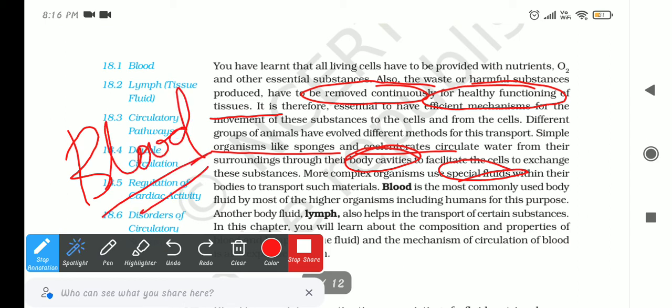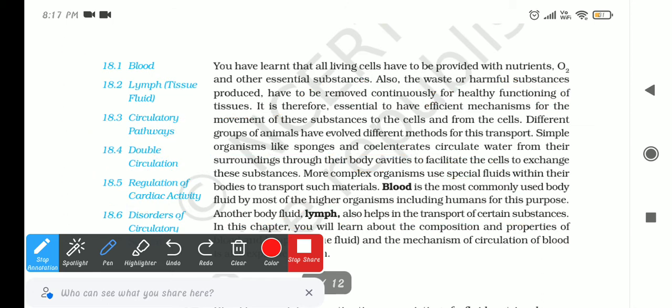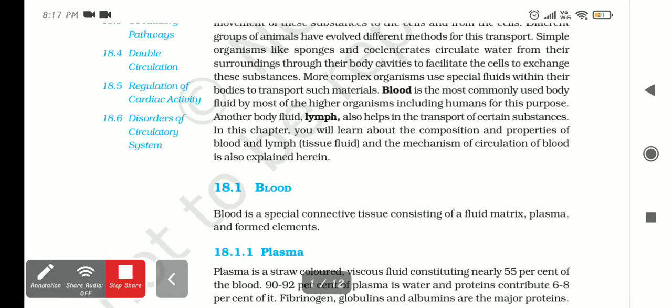It is the most common thing which we are very familiar with. Then we have lymph in another system. Lymph is another kind of fluid which also helps in the transportation of other things. So that's what we are going to study in this chapter. Let's come to the next page.